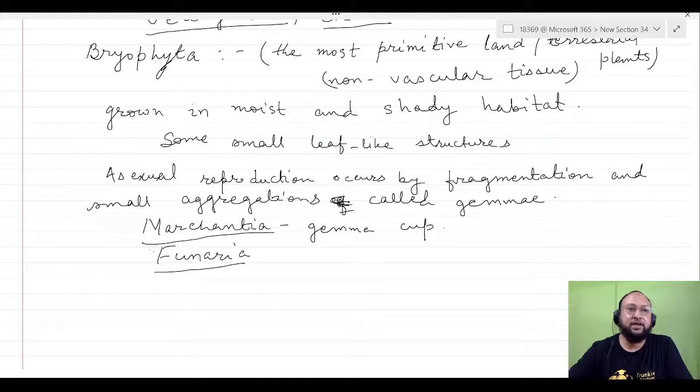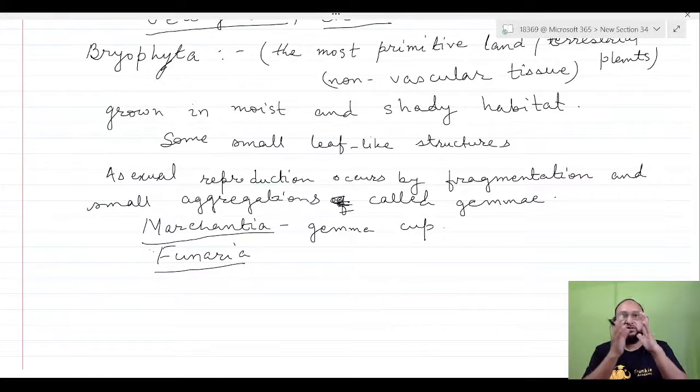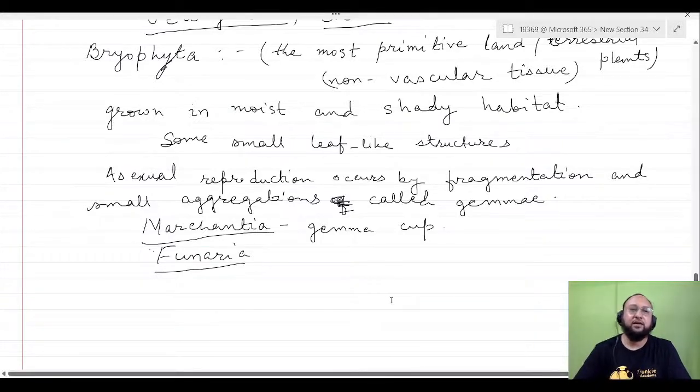Now the next is the comparison. We need to compare. This is important for the exam. A comparison between thallophytes and the bryophytes, algae and bryophytes. What are the different points, and how do you differentiate between the algae and the bryophytes, because both undergo sexual reproduction?